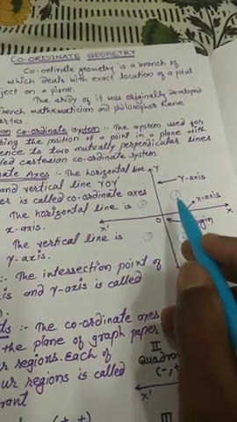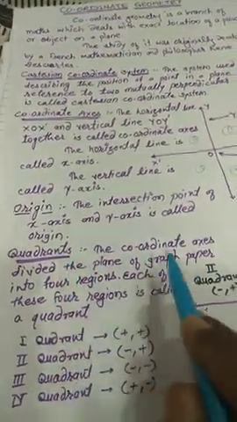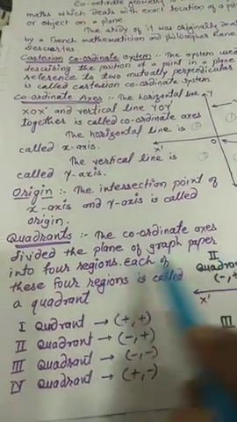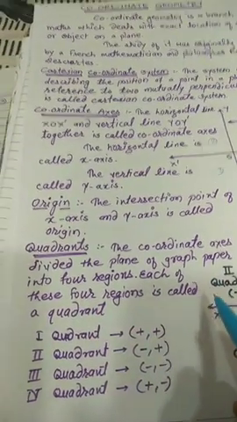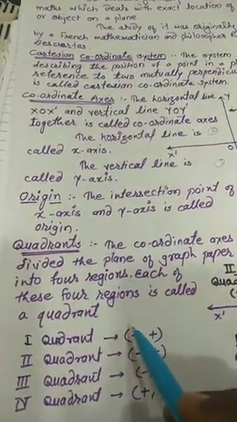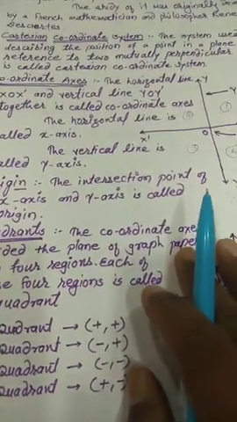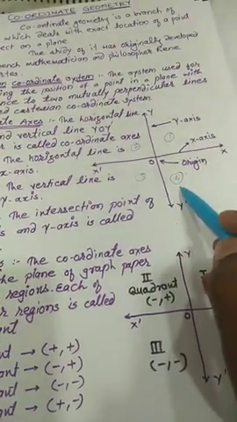Each part is called a quadrant. The coordinate axes divide the plane of the graph paper into four regions. Each of these four regions is called a quadrant. So that is the first quadrant, second quadrant, third quadrant and fourth quadrant.